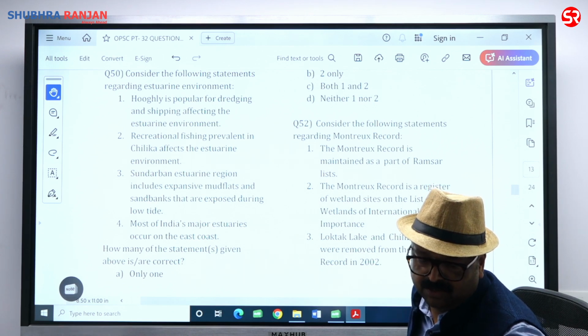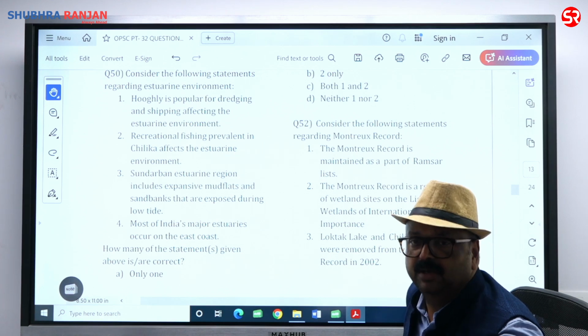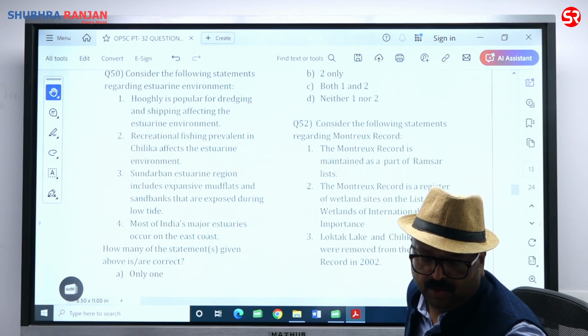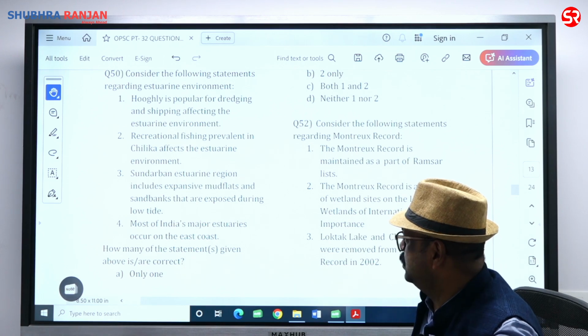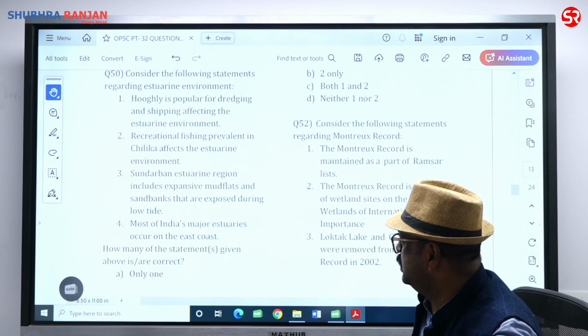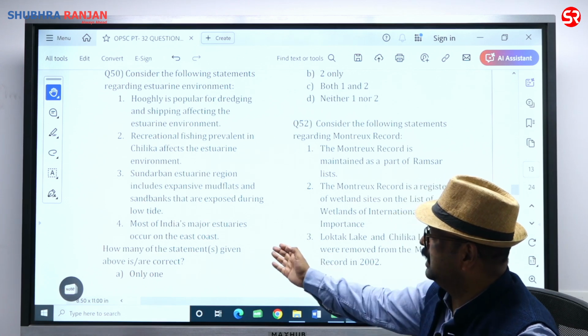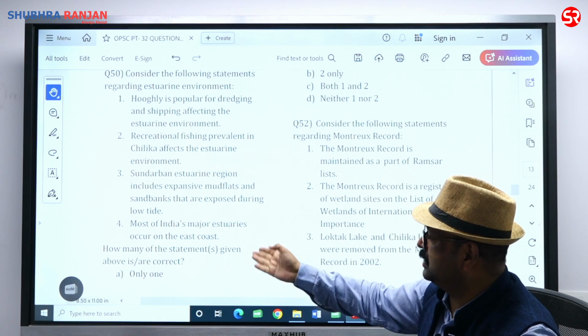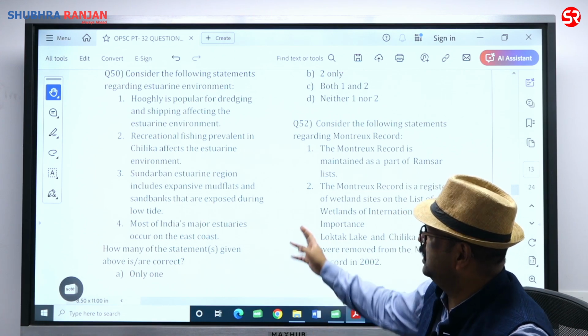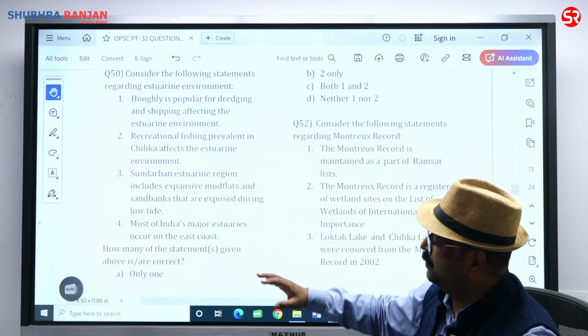Estuarine climate occurs, but here the estuarine climate is something that talks about brackish water. Okay, but estuaries, most of India's major estuaries occur on the east coast. Basically this is wrong. Estuaries are at the west coast, but estuarine climate or brackish water climate is there.